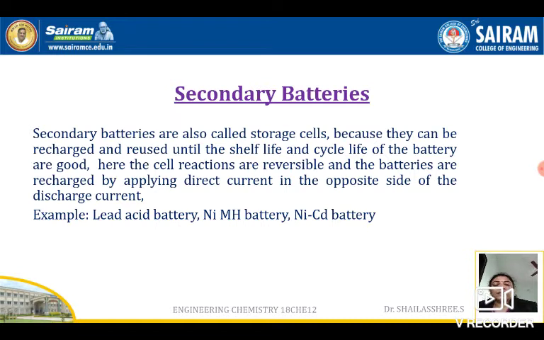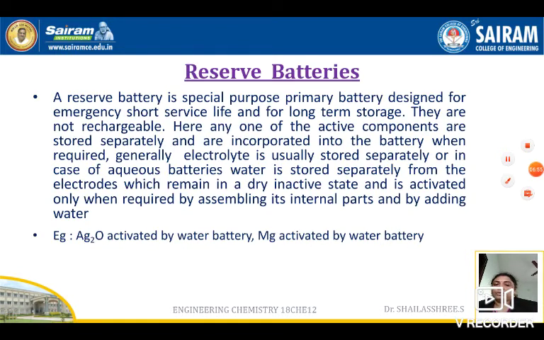Coming to the shelf life and cycle life of the battery, always the best one is the lead acid battery. Examples for secondary batteries are lead acid battery, nickel metal hydride battery, or nickel cadmium batteries. These are all secondary batteries which can be recharged and reused until their shelf and cycle life are good.